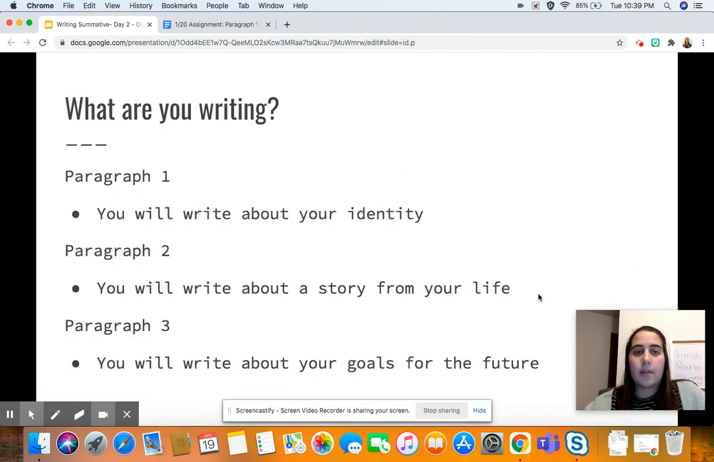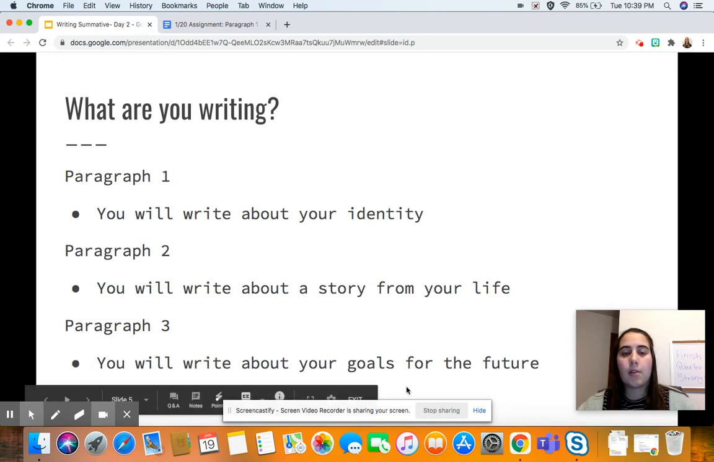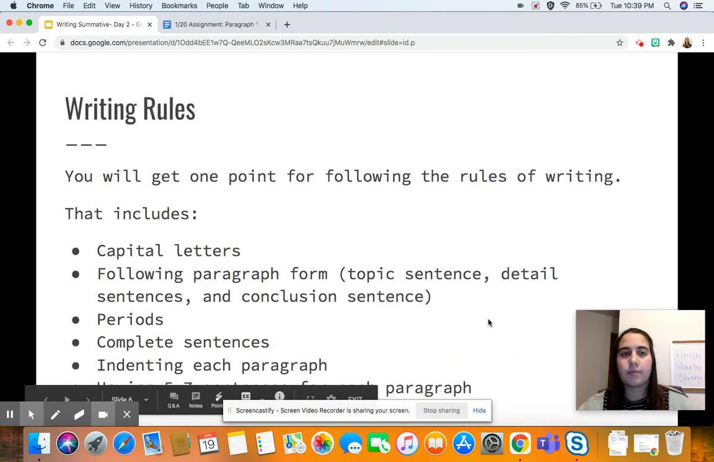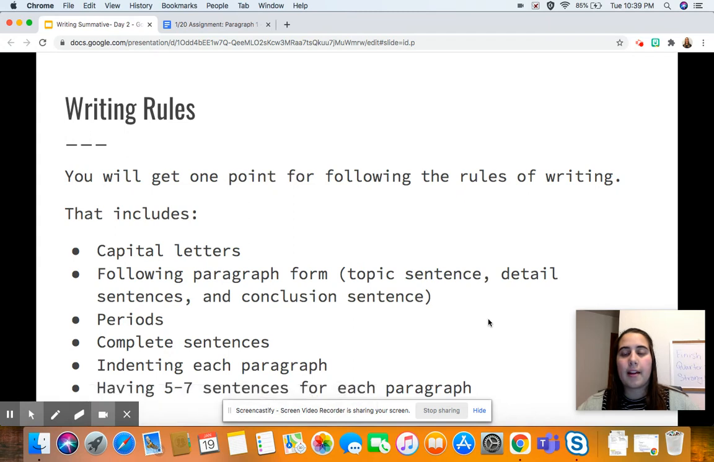So, what are you going to be writing? We have 3 paragraphs. In paragraph 1, you will write about your identity. In paragraph 2, you will write about a story from your life. In paragraph 3, you will write about your goals for the future. So, you're going to get graded on 4 different things.